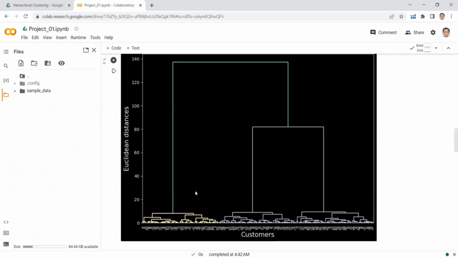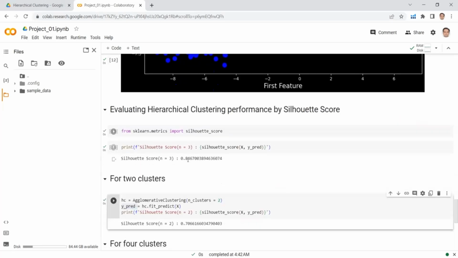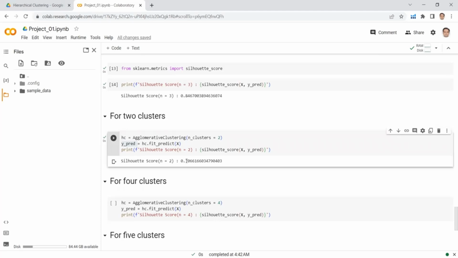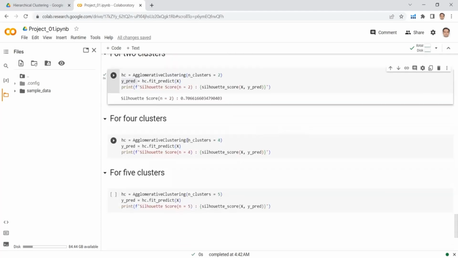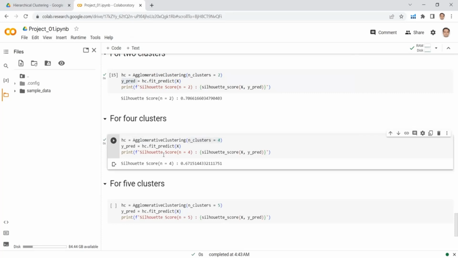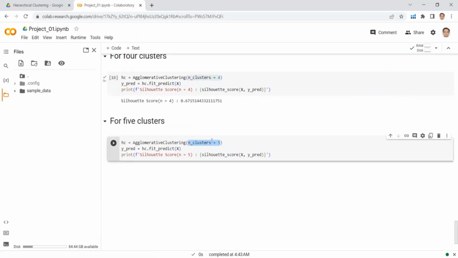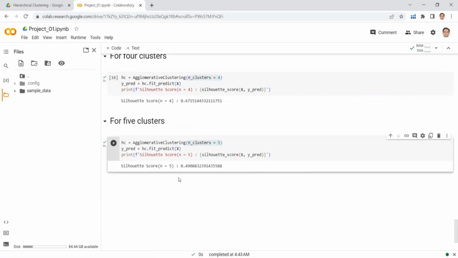If we take two clusters, that could be one cluster and that could be the second cluster. But selecting 3 as the number of clusters is the right choice because it has a higher silhouette score. The silhouette score for two clusters is also good. Let's check the silhouette score for four clusters. So here I am passing number of clusters equal to 4 to the agglomerative clustering. We can see that this value is even less than for 2 clusters. Now it's time to check for 5 clusters. Here I am passing number of clusters equal to 5, and we can see that the value is very low, even less than 0.5.